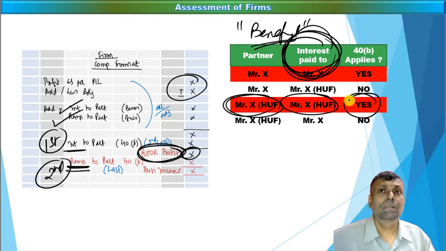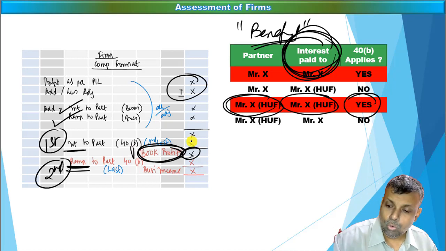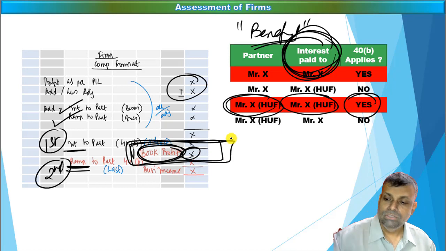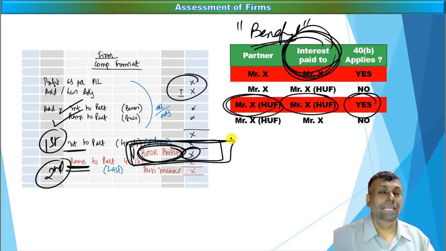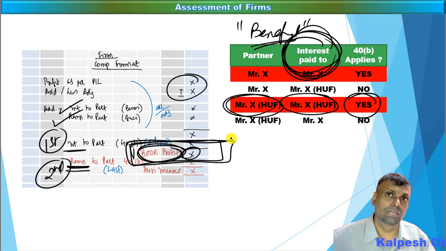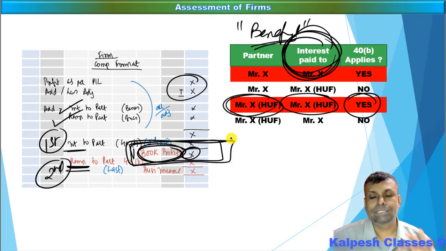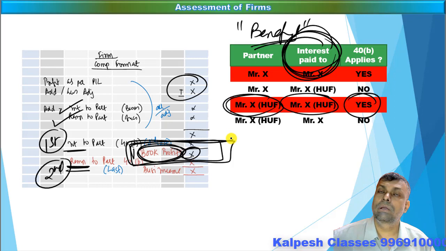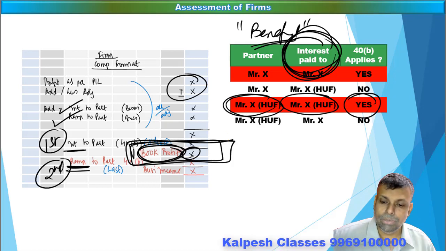Secondly, friends, this particular format has to be strictly followed. In other words, some of the questions in the examination condition will ask you only to compute the book profits. Listen very carefully. So students should stop the answer if they ask you to only calculate the book profit. See, if there is any question on calculation of the book profit, normally it will not be a high value question. So sometimes to trick the students in the examination condition, the question will ask you to only do book profit. So if you thereafter do remuneration calculation and all that, then you are going to waste your time in the examination condition. So see the question very properly, whether they are asking you the computation of the book profit or they are asking you the computation of the total income. Accordingly, you give your particular answer.